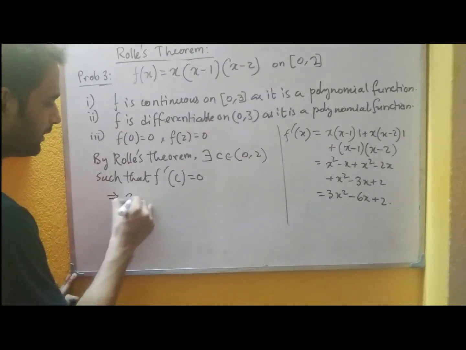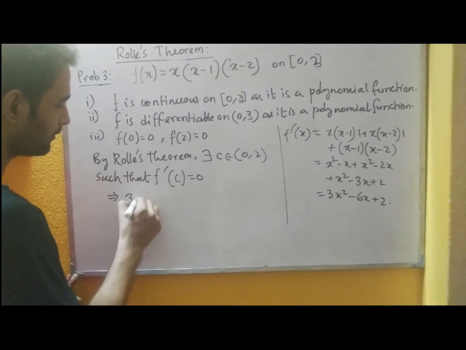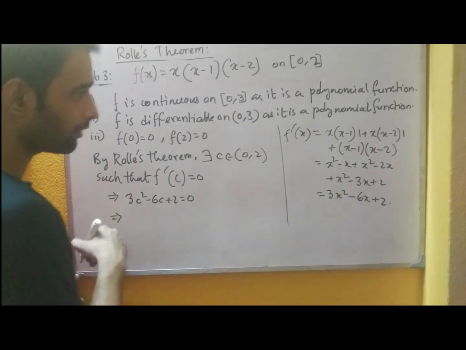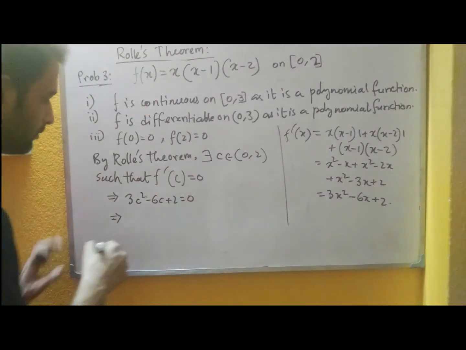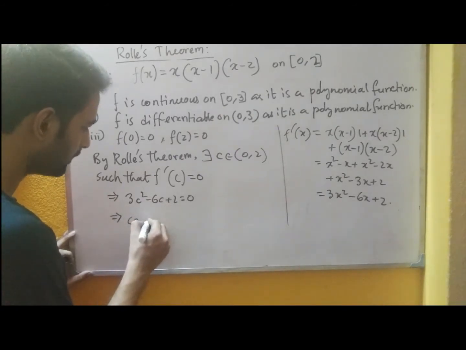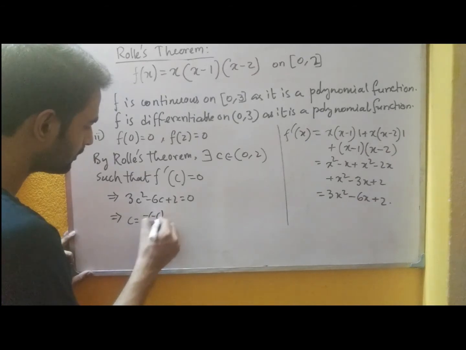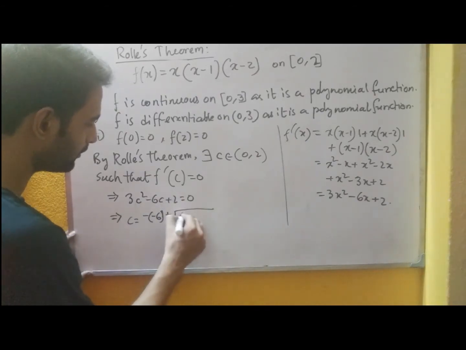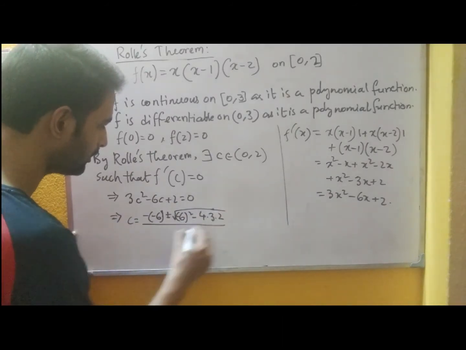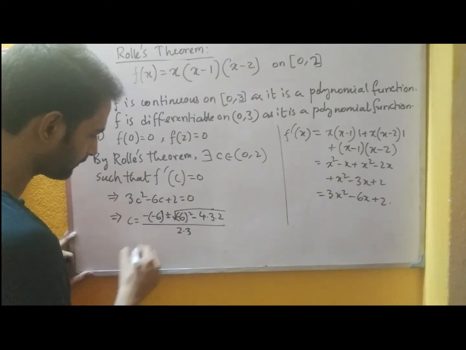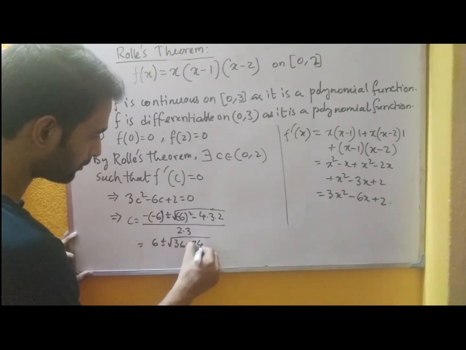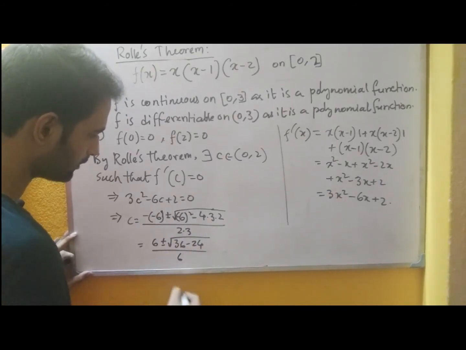So for f dash c we can write 3c squared minus 6c plus 2 is equal to 0. So let us find the value of c. It's a quadratic equation, so we apply the Sridharacharya formula. That is minus b plus minus root over b square minus 4ac by 2a, and what we get is 6 plus minus root of 36 minus 24 divided by 6.